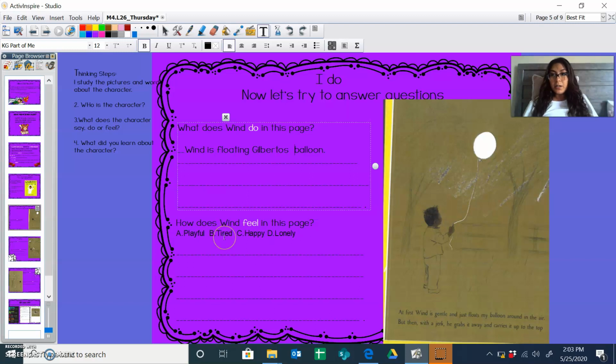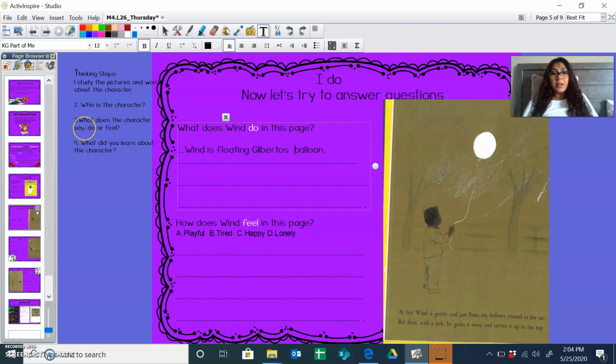Who is the character that this question is asking you about? Take 4 seconds to think about it. If you said the wind, good job. The question is asking about the wind. The wind is the character we want to know about. How does wind feel in this page?